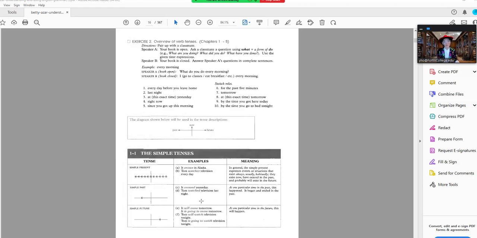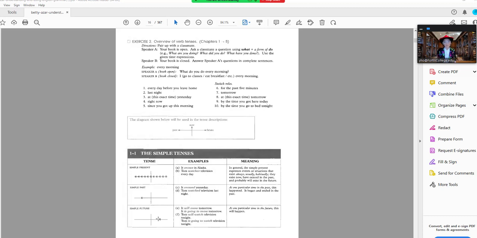Simple past: it snowed yesterday. I went to the store yesterday. When you have a completed action in the past, that's the simple past. Simple future: I will go to the store tomorrow. I will read my book tomorrow. Simple future simply means that you have a completed action that you're going to do in the future.